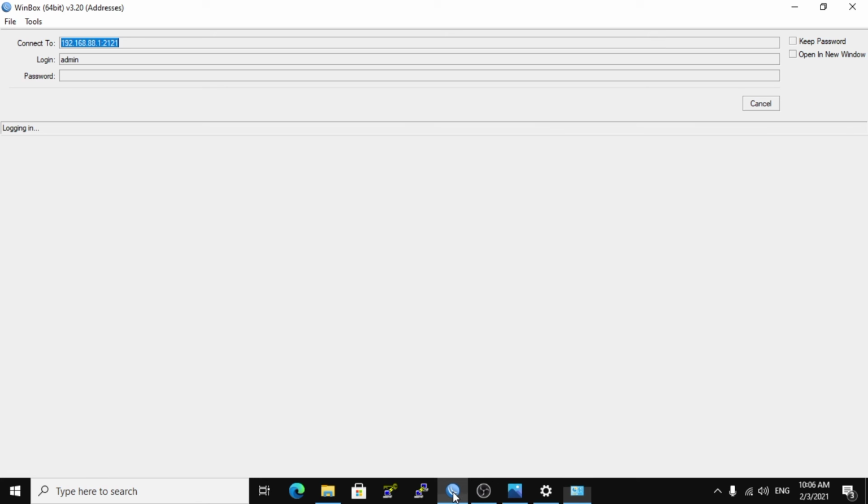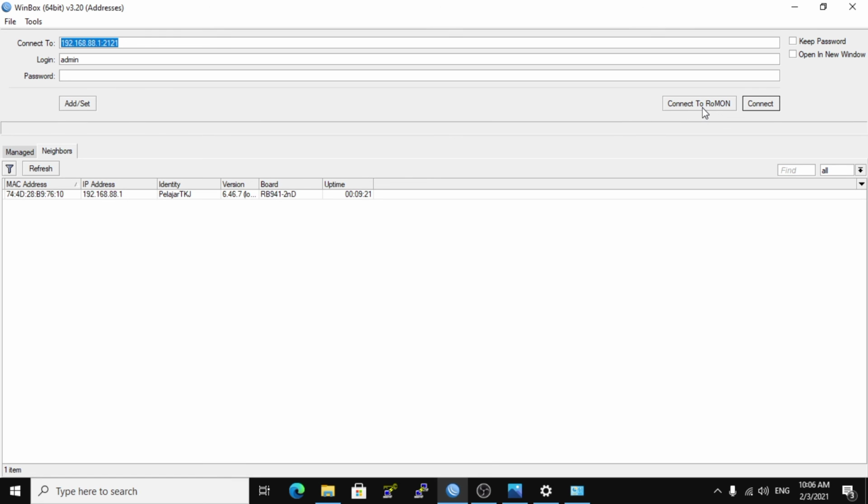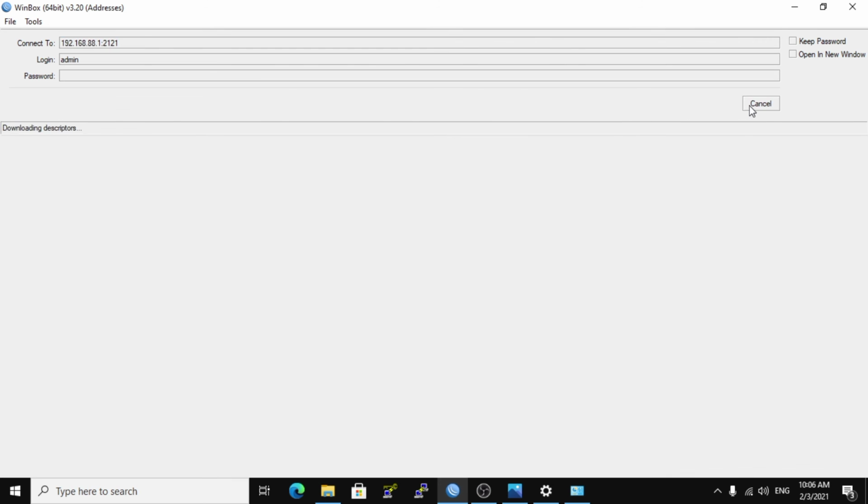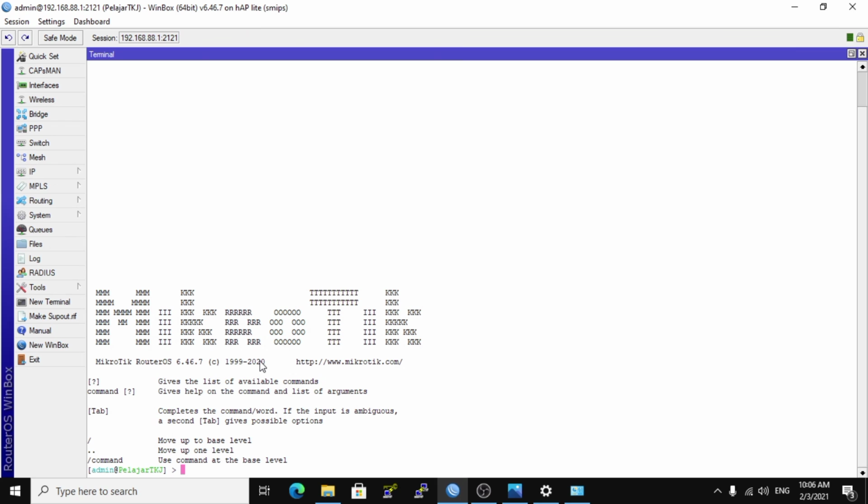Open Winbox again, click cancel, click connect again, and you will successfully log in. We can also add some other IPs that can log in using Winbox. That is the configuration, and we are finished. Thank you.